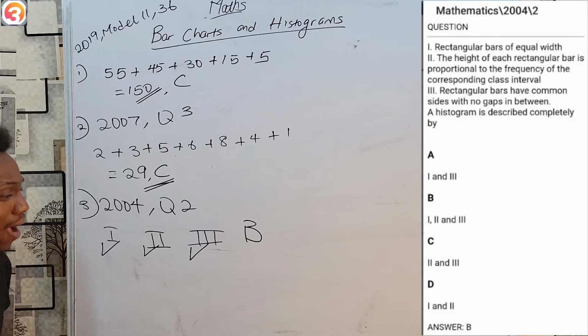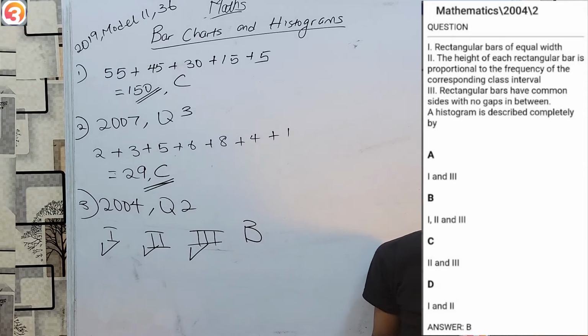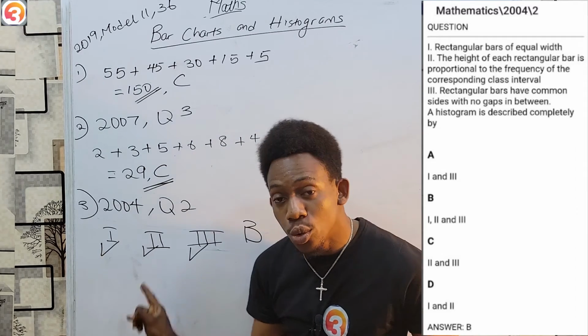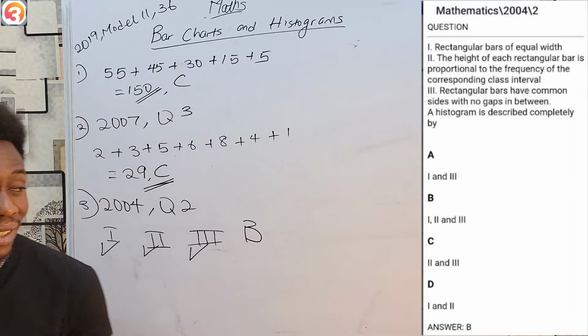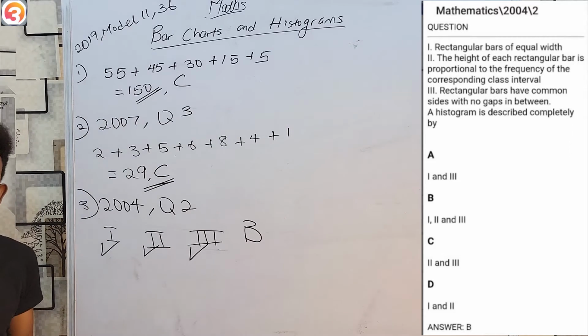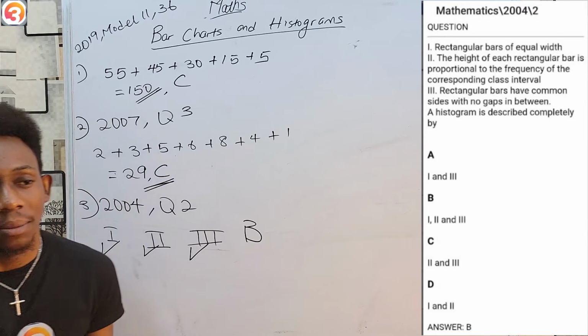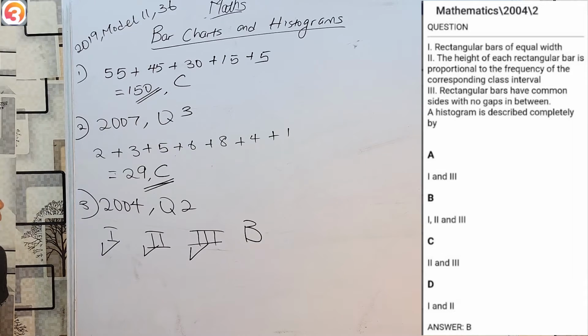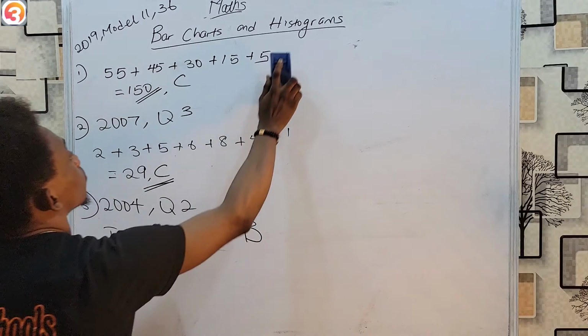Very easy. Assuming my question was for a bar chart, then only 1 and 2 would be correct, because rectangular bars would still be of equal width and would still represent the frequency, the number of individuals, but they would then have to have spaces between them. So that is the answer to this one. Let's move on.